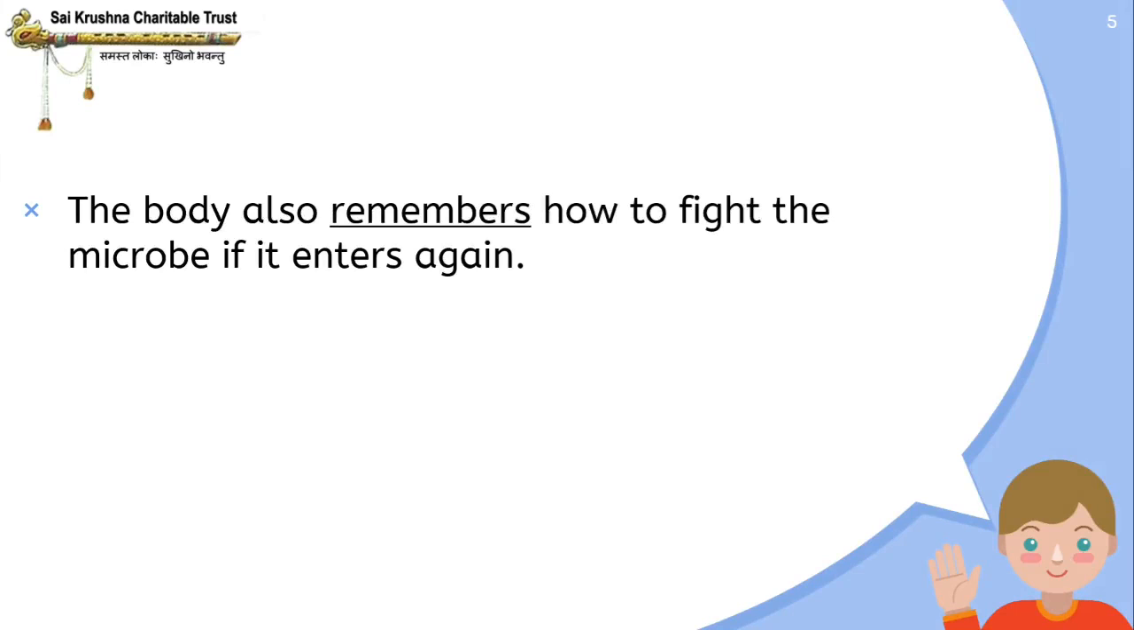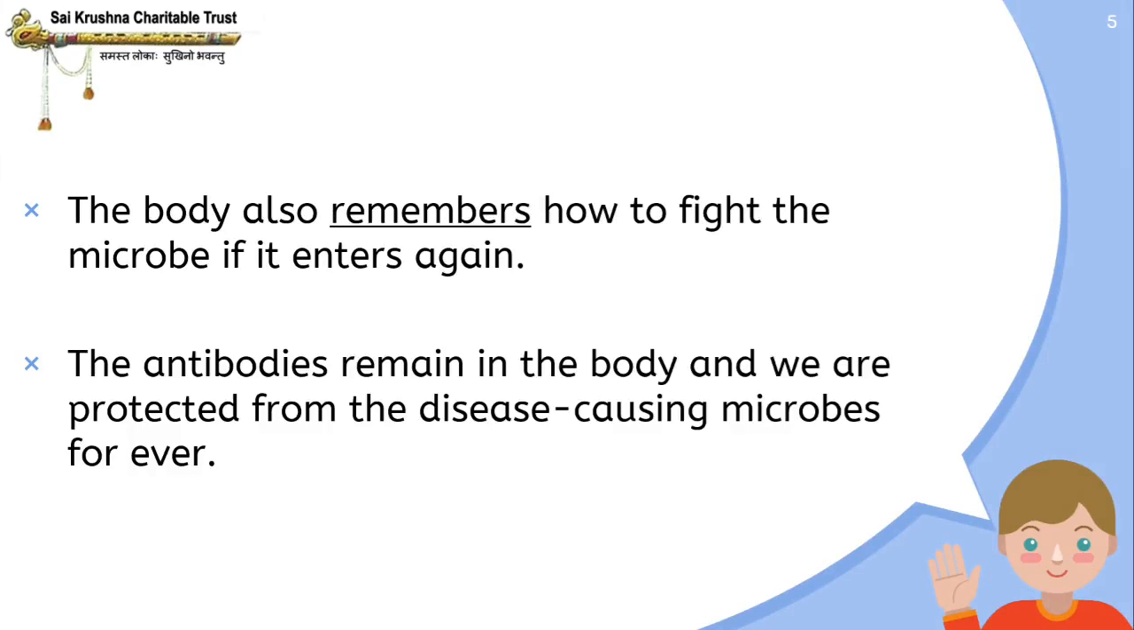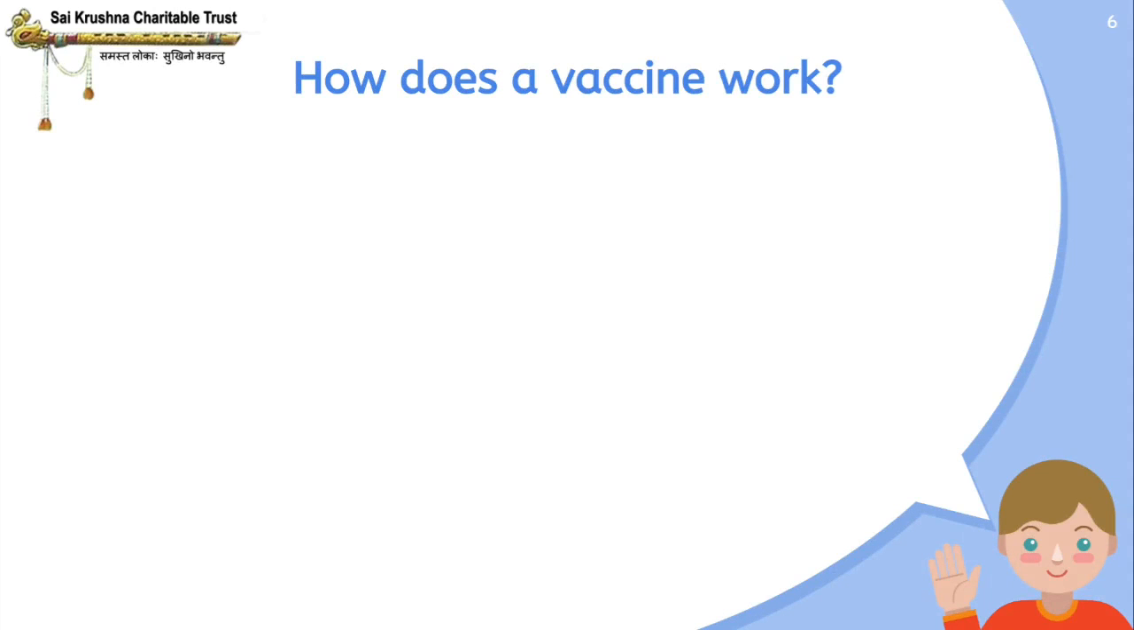If the disease-causing microbe enters again, our body remembers how to fight the microbe. The antibodies remain in the body and we are protected from the disease-causing microbes forever. So the antibodies which are produced by our body to fight the disease-causing microbe remain in our body forever. And that's why we are protected from the disease. So we learnt about how our immune system protects us from contagious diseases.